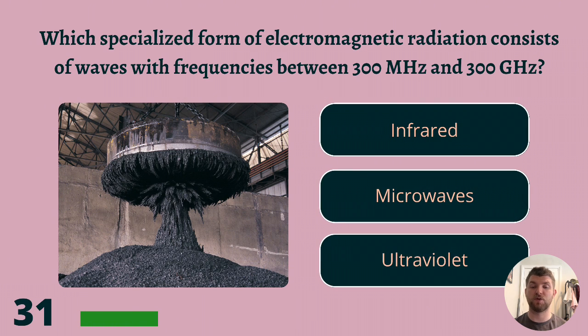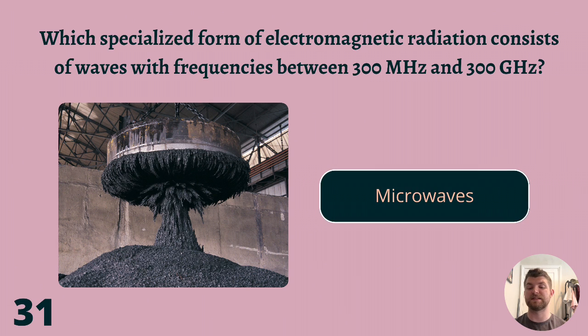Which specialised form of electromagnetic radiation consists of waves with frequencies between 300 MHz and 300 GHz? Infrared, microwaves, or ultraviolet? The answer is microwaves.